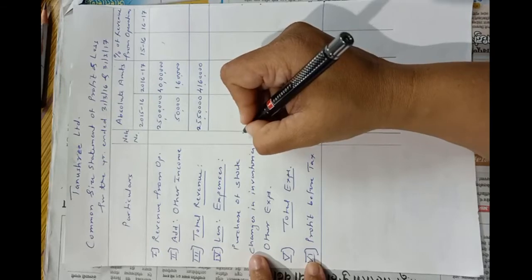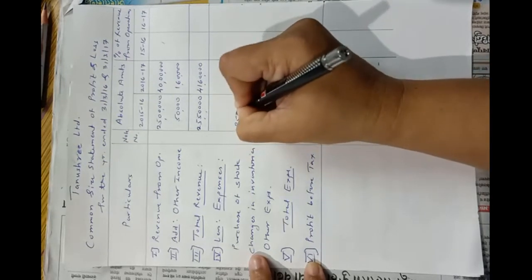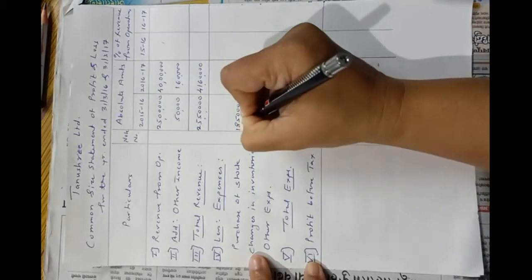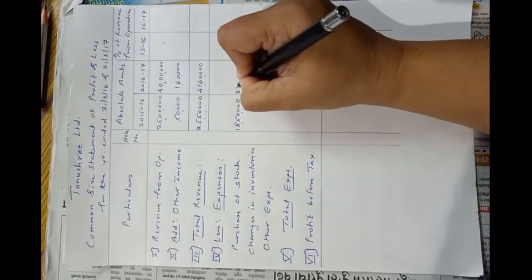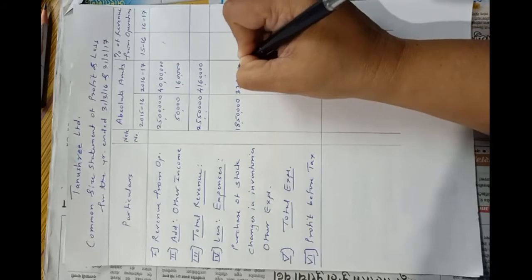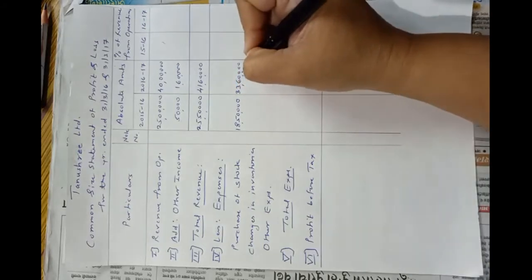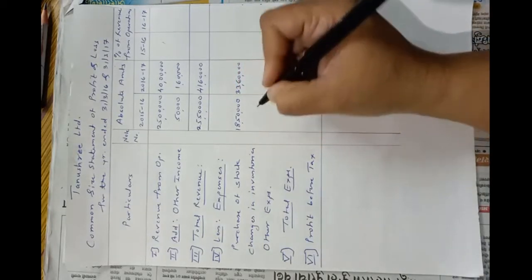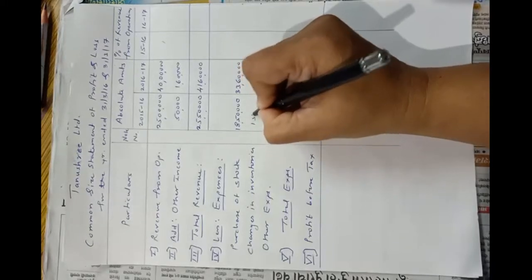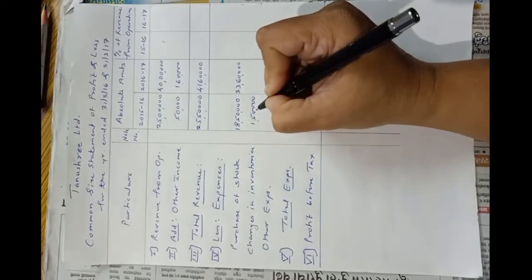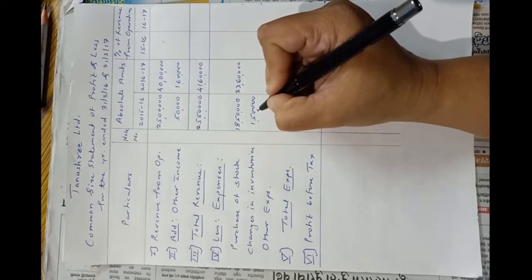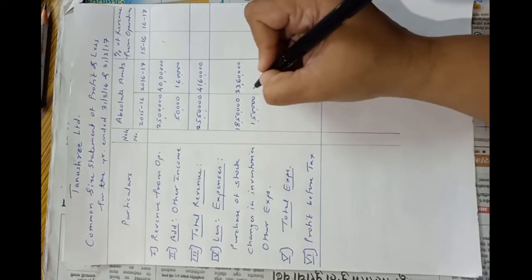Okay. Now less expenses. Purchase of stock 18 lakhs 50,000 and 33 lakhs 60,000. Now here changes in inventories 1,50,000 and in the year 2017 it is negative 2 lakhs.